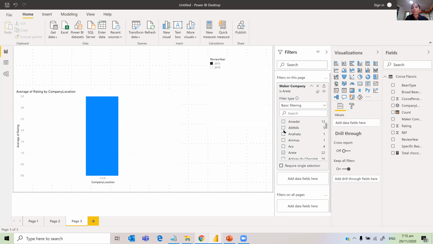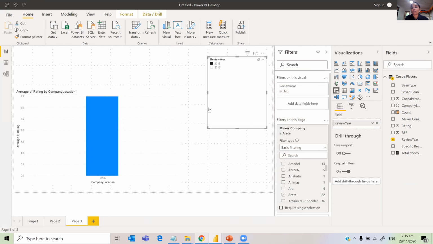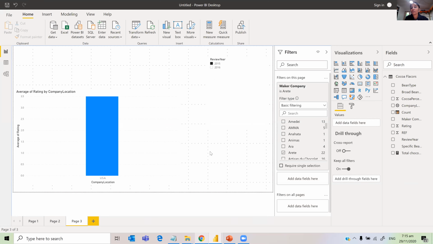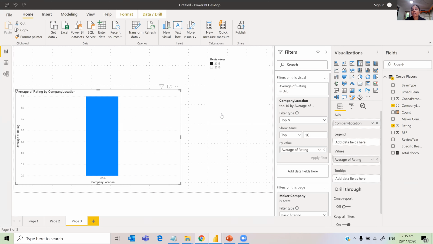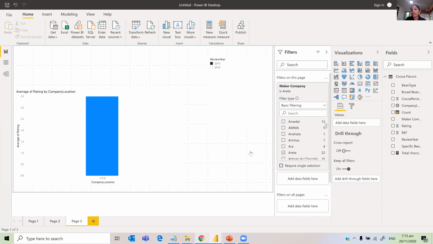Because we have done the filter on this page, the whole data or all the other things will show only for that particular maker company, and nothing else. So that is the filter that you have added for that page. And the earlier filter that we have added was for that visual, for this page. And you can also add it for all the pages as well.